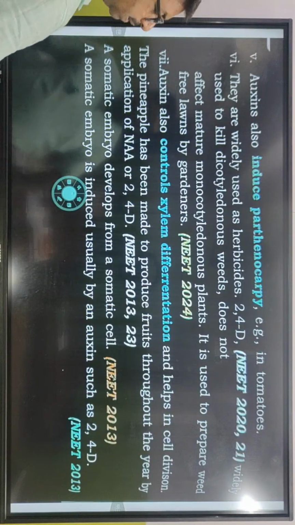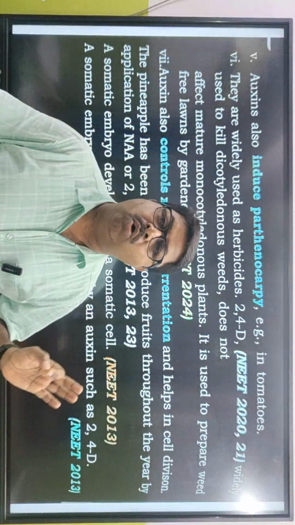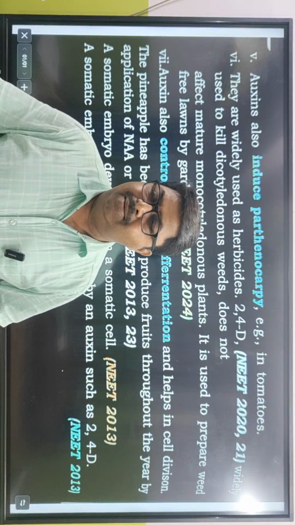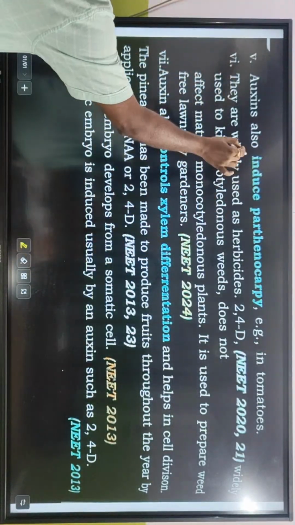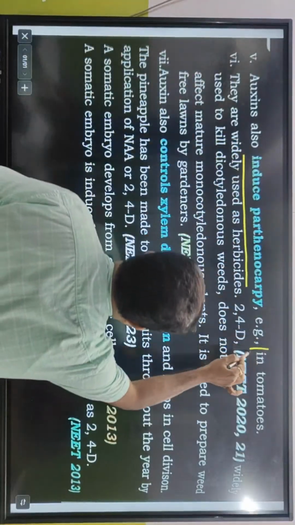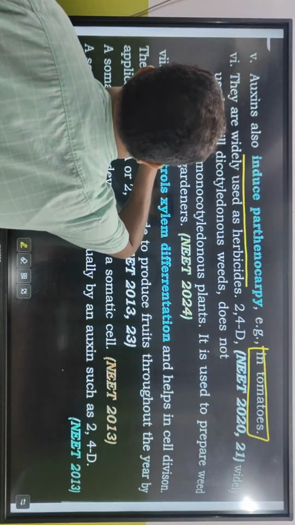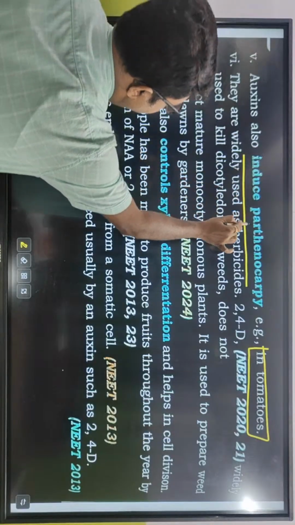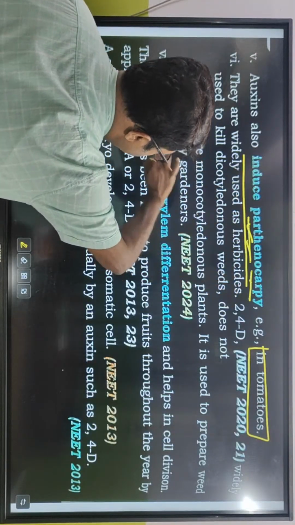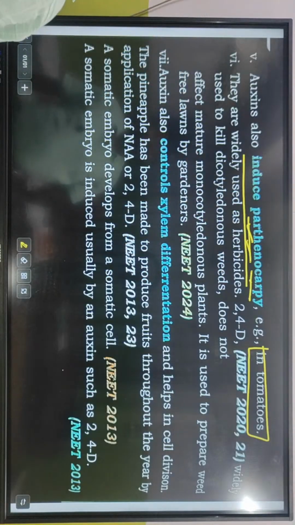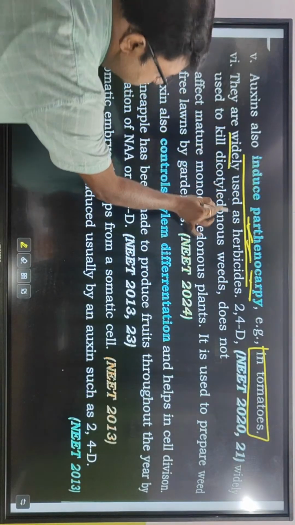What is parthenocarpy? Formation of fruit without fertilization. Example, banana. And also we can do it in tomatoes. তাহলে induce parthenocarpy. What is parthenocarpy? Partheno মানে virgin, carpy is fruit. Formation of fruit without fertilization. They are widely used as herbicide.